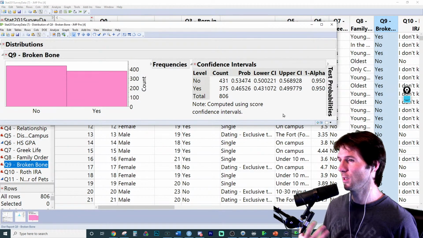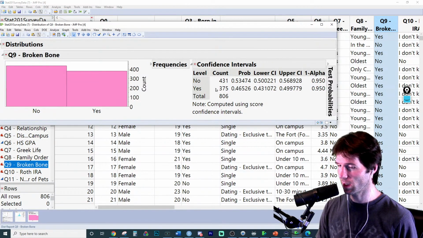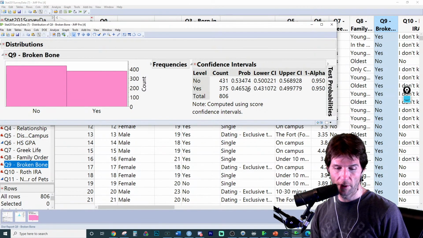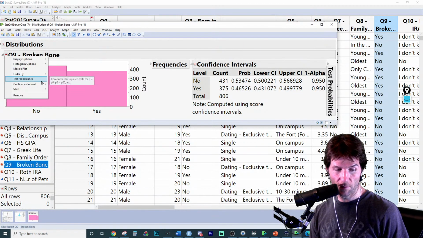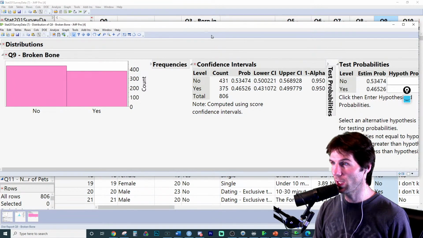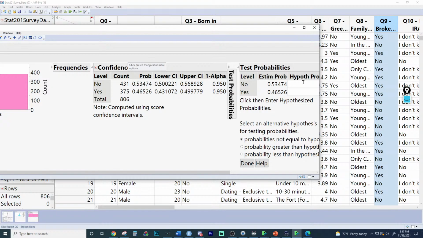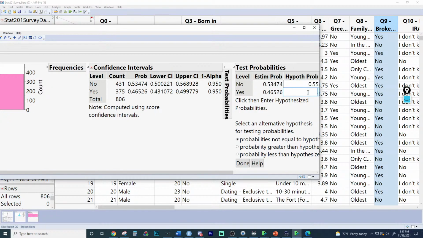What if someone guessed, someone's like, I think about 44% of UT has broken a bone. Ariel, do you think we would reject the value of 44% of UT breaking a bone or not reject that value? So look at the interval right here and tell me, do you think using that interval that you would reject it at the 5% alpha? So if someone were to guess, maybe it's closer to 45% of UT has broken a bone. Would you reject that value or not reject that value?